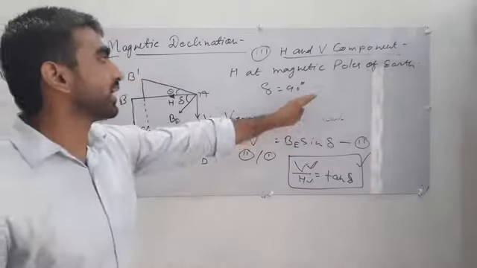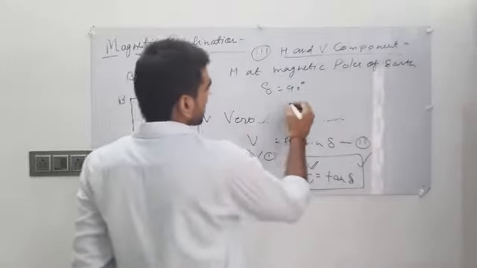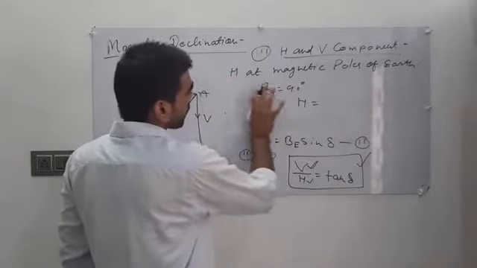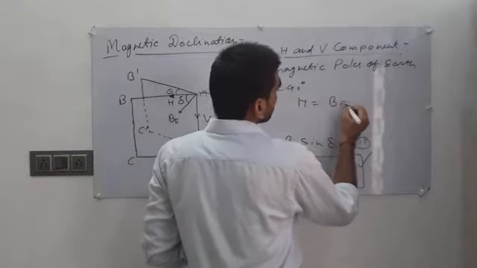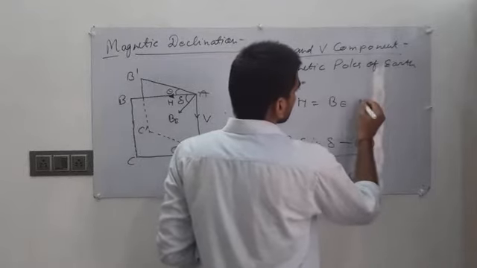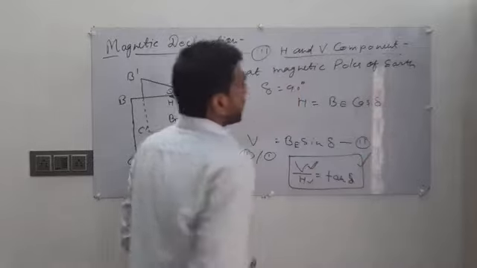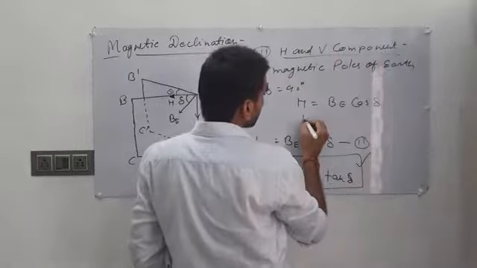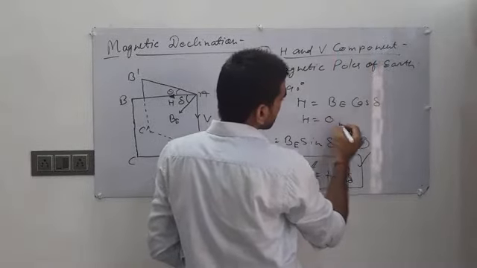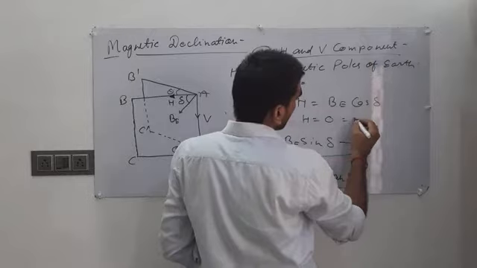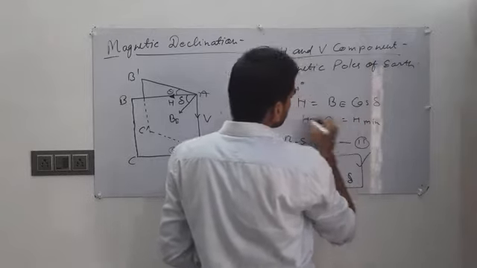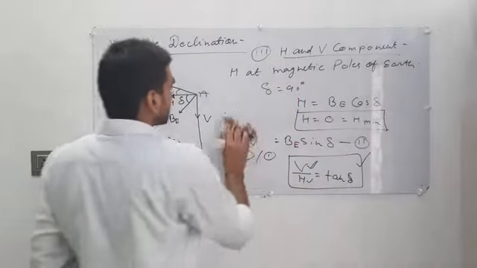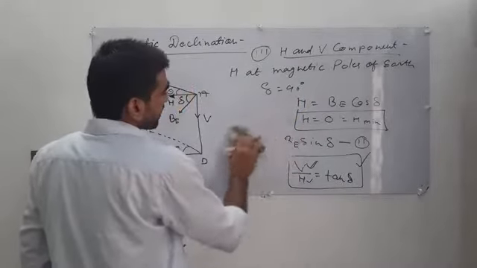If you put delta equal to 90 degrees in the equation of the horizontal component, you know that the horizontal component value is the magnetic field of Earth times cos delta. When we put delta equal to 90, this whole term becomes 0. That means the horizontal component becomes 0, and this is the minimum value of H. So the minimum value of the horizontal component comes at the magnetic poles.